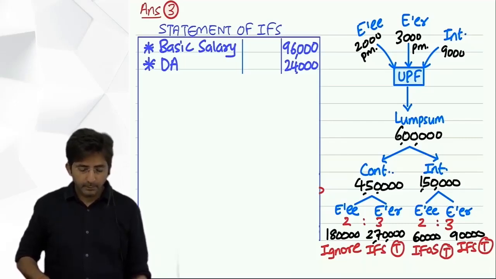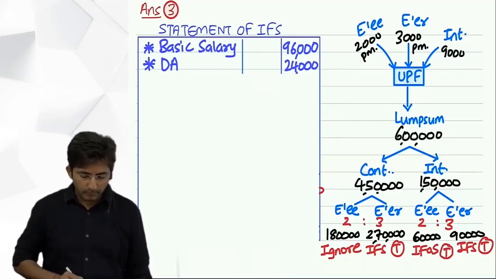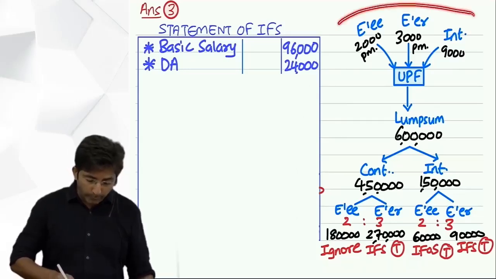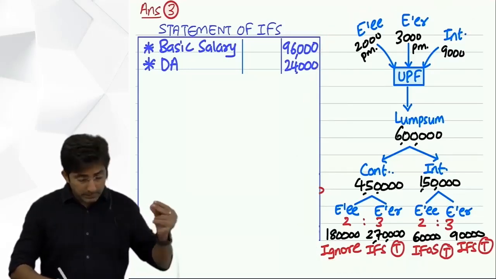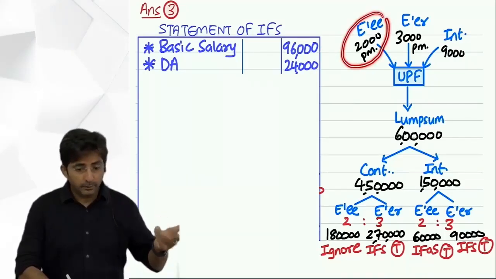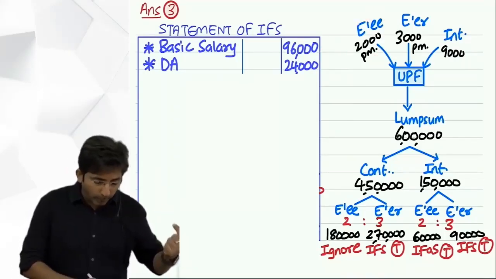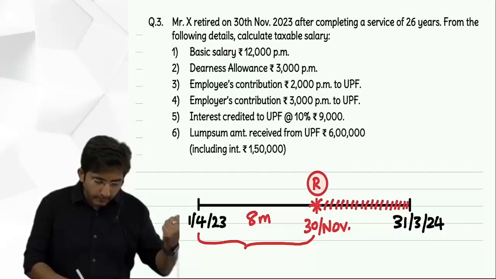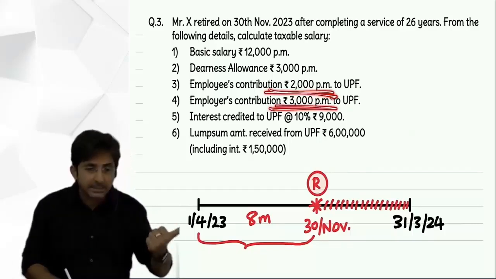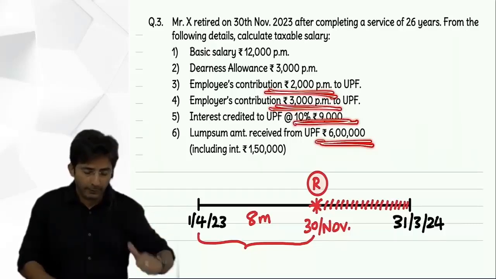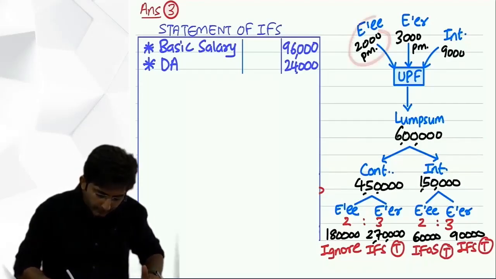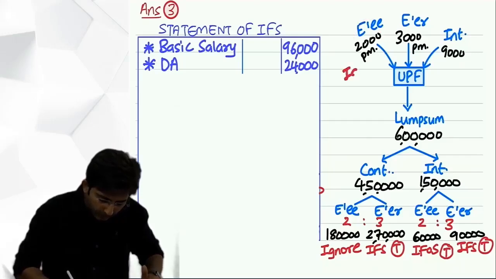Done? Okay, now tell me the effect of all. See, you have to give the effect of every amount over here. Look, start from the top. What is the effect of this? Ignore. See, you have to talk about all points because in the question they had given 2,000, 3,000, 9,000, 6 lakhs. So, effect of all we have to give. So, regarding this, it will be ignored. So, you can write here in the working only, this will be ignored.